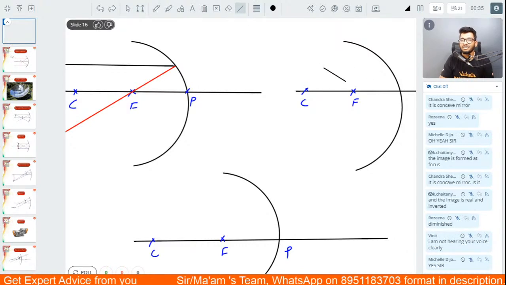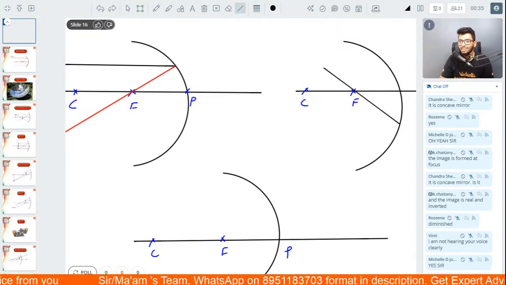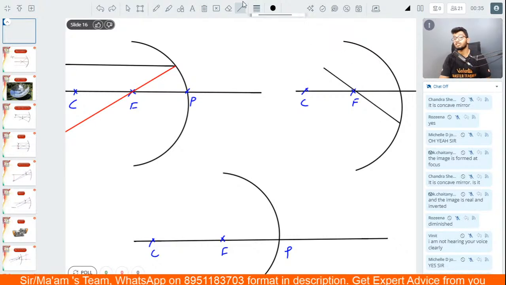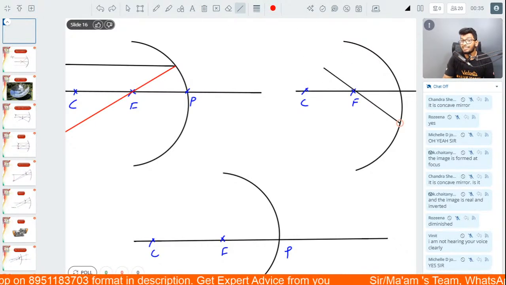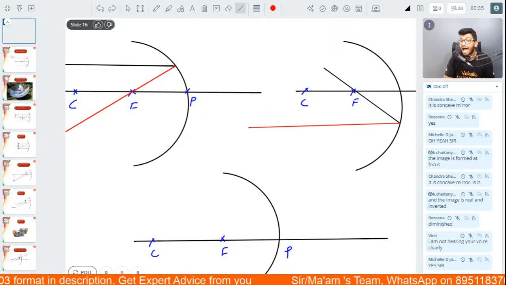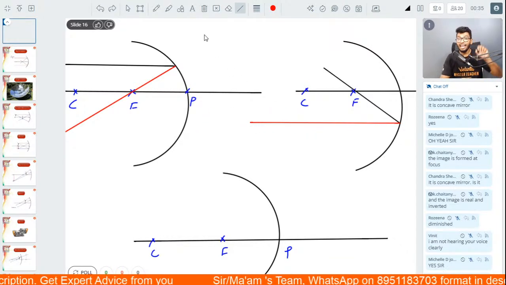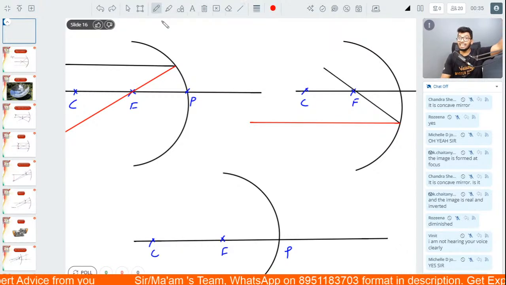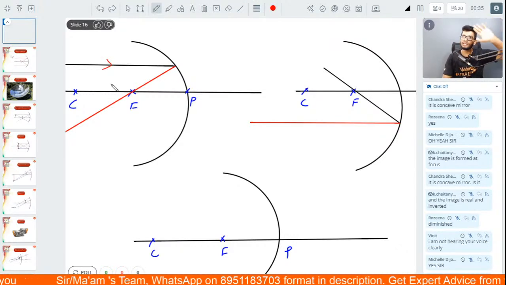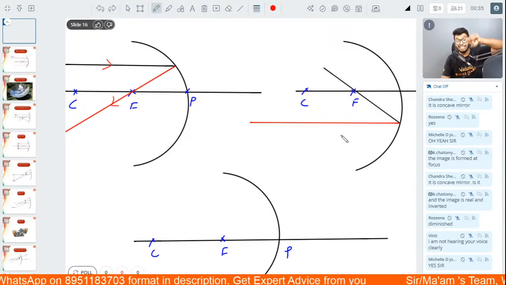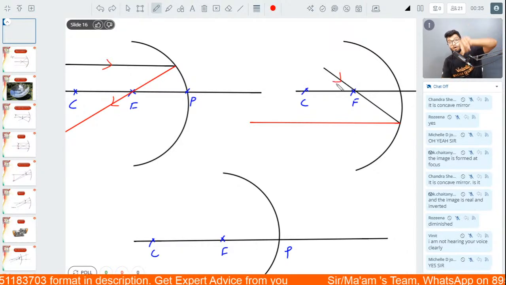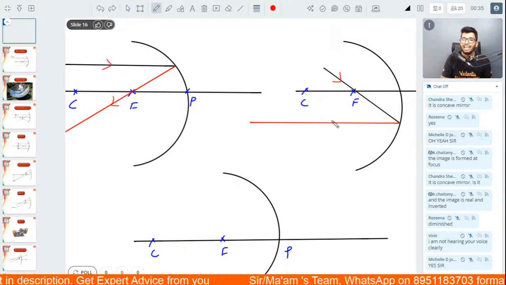Let's say there's a ray of light passing through the focus. Then what's going to happen is that after reflection, this ray of light will be parallel to the principal axis. It is just the opposite of the first case. In the first case, it was parallel to the principal axis, and after reflection, it went through the focus. The second one is if a ray of light is passing through the focus, after reflection, it will become parallel to the principal axis.